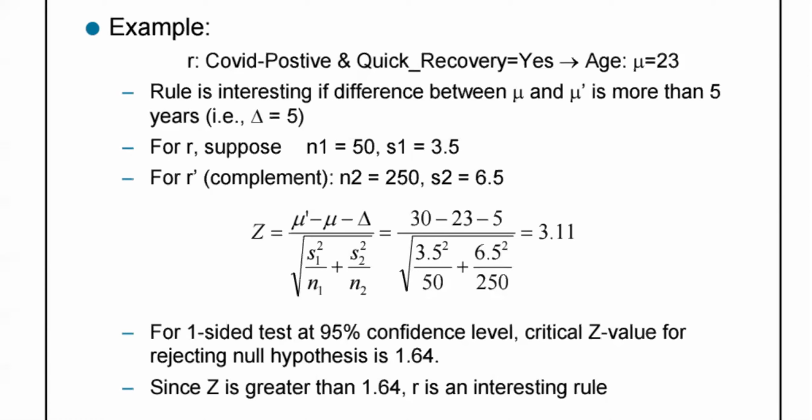If Z is greater than 1.64, you can simply say that it is an interesting rule. So this is the way you have to represent this.